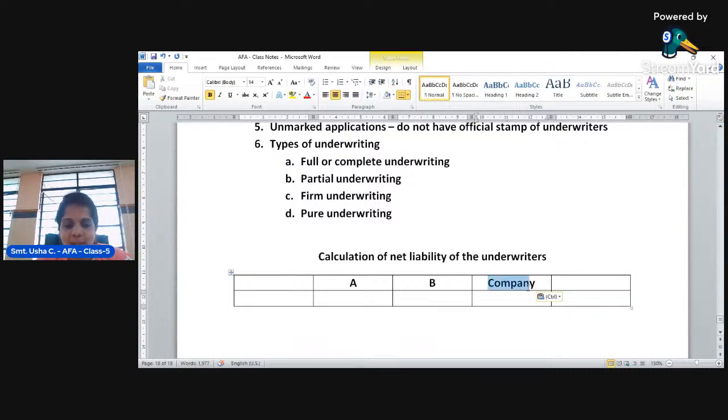If the underwriters are completely underwriting the shares or debentures of the company, then the liability will be divided and distributed among the underwriters, when there are more than one underwriter and it is fully underwritten.